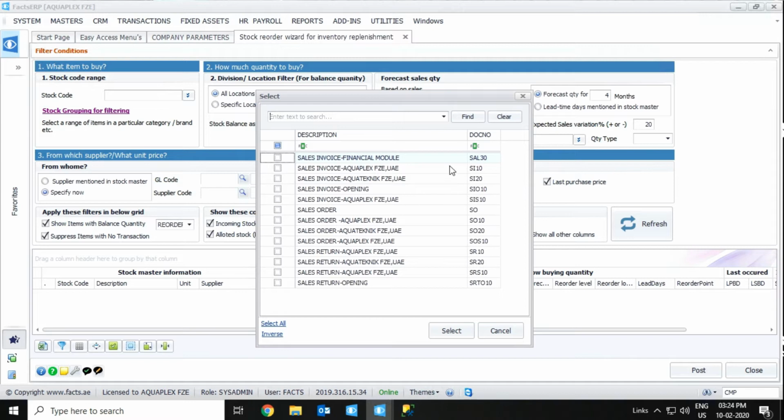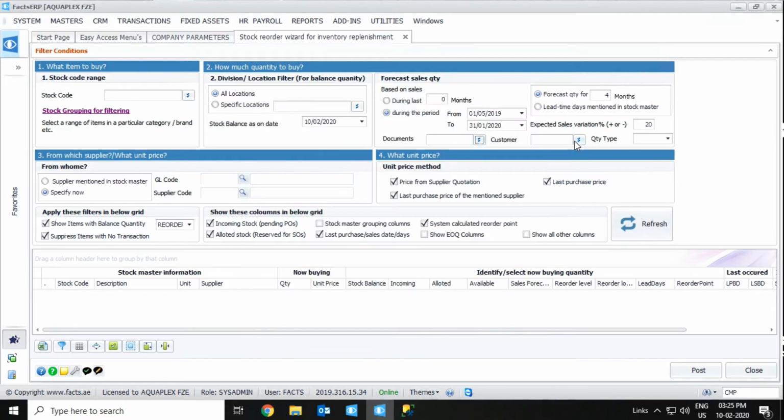Suppose if you want to see the report based on few documents only, that option also we have here. And like that, we have customer selection also available. Suppose we are going to order for only a particular customer, that also we can select here. And we have quantity type. Here we have average sales quantity, low sales quantity, peak sales quantity.